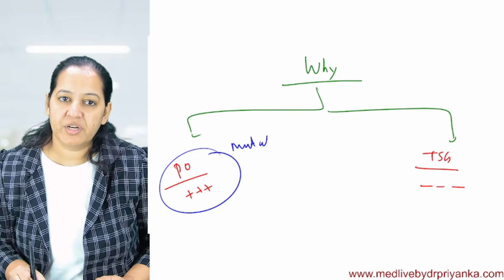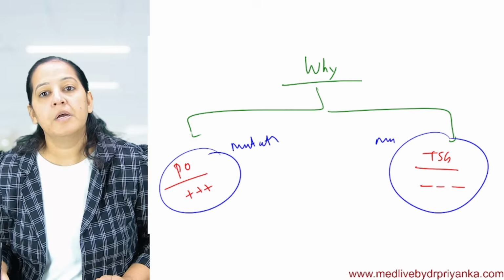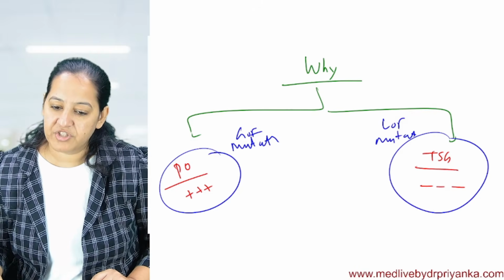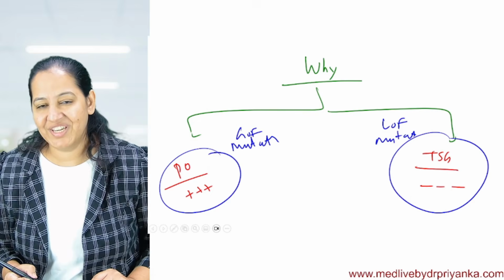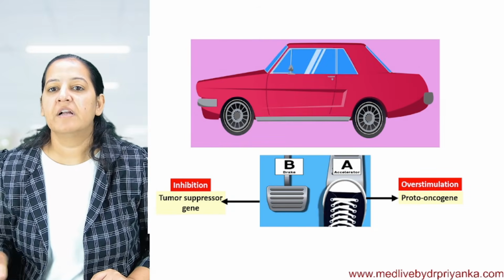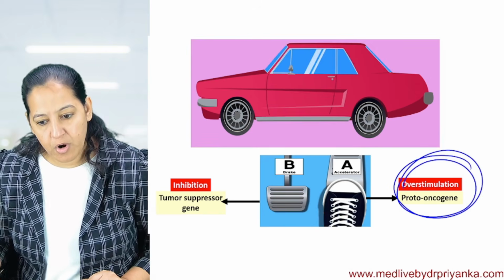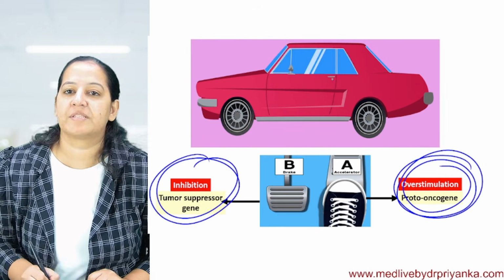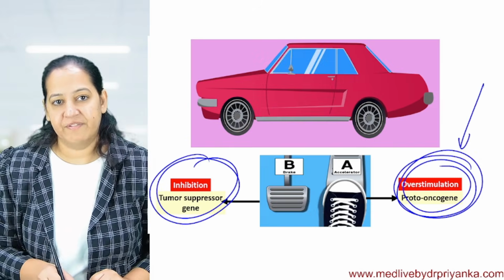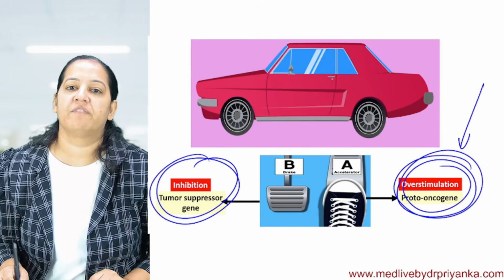So here also mutation occurs, here also mutation occurs. But here gain of function mutation occurs, and here loss of function mutation. So this is how cancer occurs. Everyone got it? Now one by one we will take it. There is overstimulation of proto-oncogene or inhibition of tumor suppressor gene. First take proto-oncogene. Then we will take tumor suppressor gene. So the molecular portion will be over.